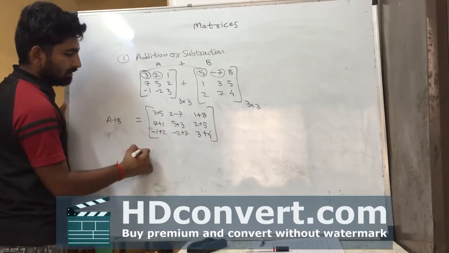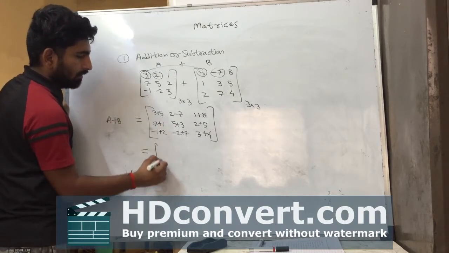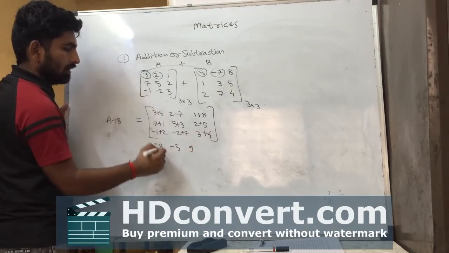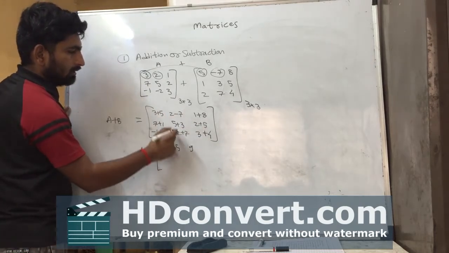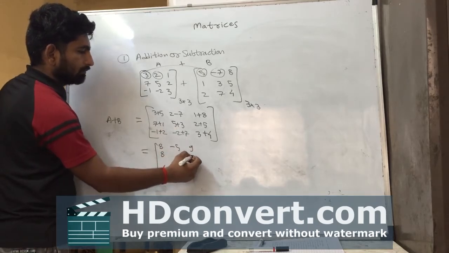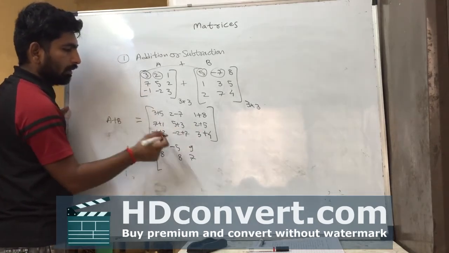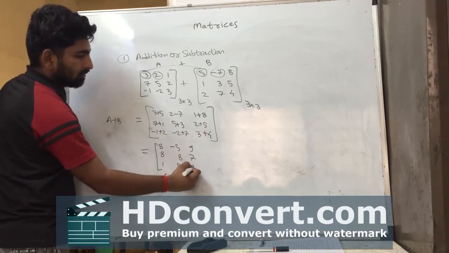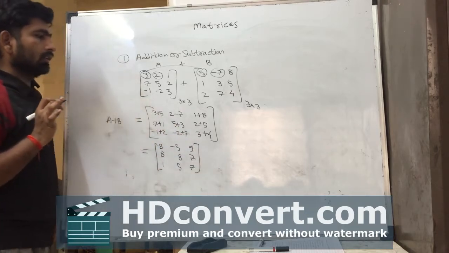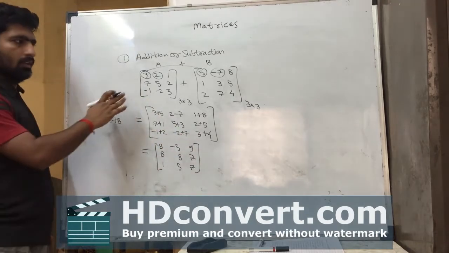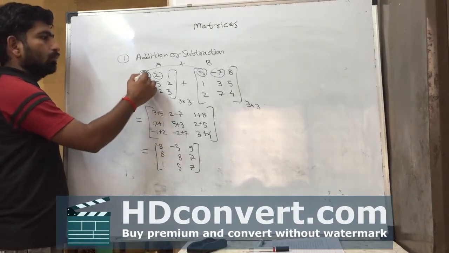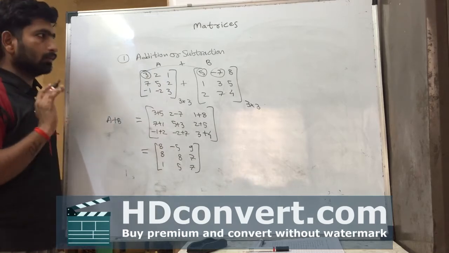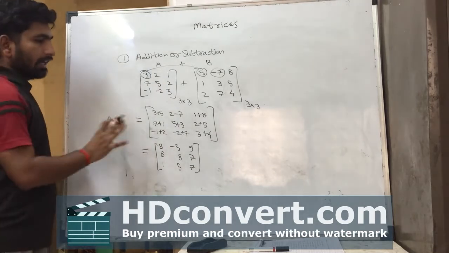and the final addition is 3 plus 5 8, this is minus 5 9 8 8 7, here minus 1 plus 2 1 plus 5 7. This is the process of addition and subtraction. Similarly, we can subtract it, but with the same position only. First position can be subtracted to first position, second subtracted to second position, and this is the addition process.